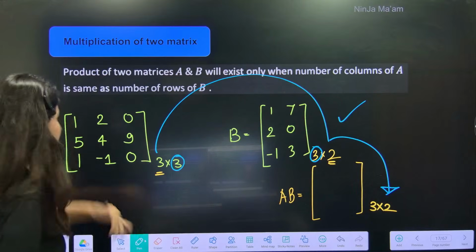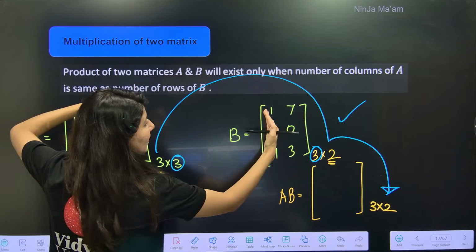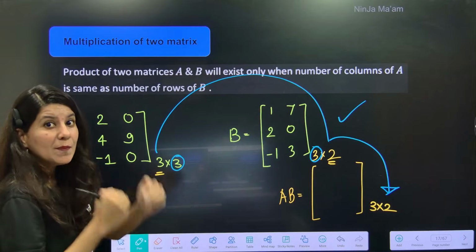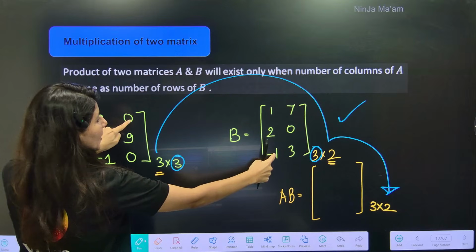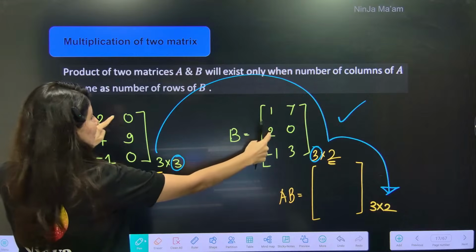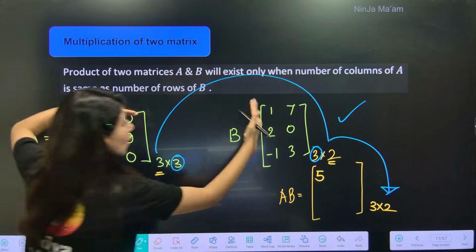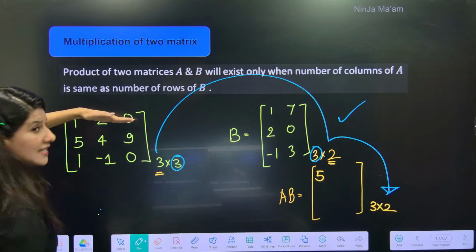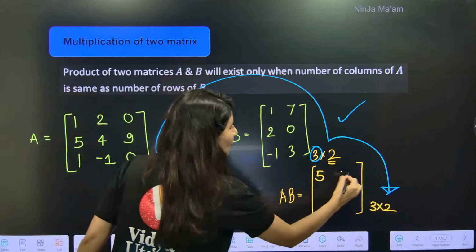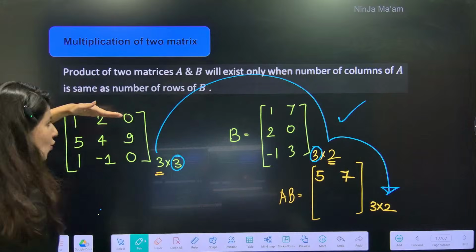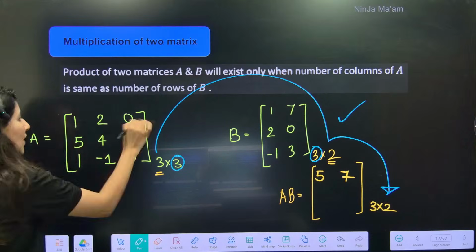Now let's start multiplication. We'll pick row 1 and this row 1 will get multiplied with column 1. So element by element: 1 multiply 1, 2 multiply 2, 0 multiply minus 1. So the answer will be 1 plus 4 plus 0, so 5 will be the answer. So row 1, column 1 element written. Row 1 is still there. Now column 2: 7 plus 0 plus 0, so this is just 7. Row 1, column 2 element done. So now row 1 is done.